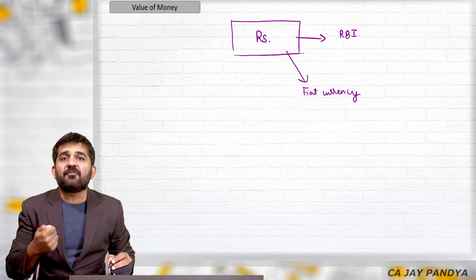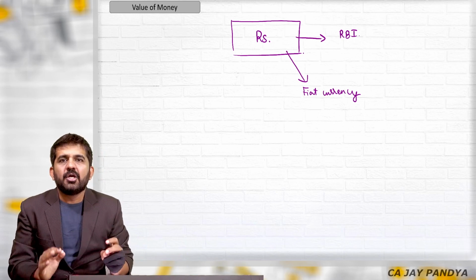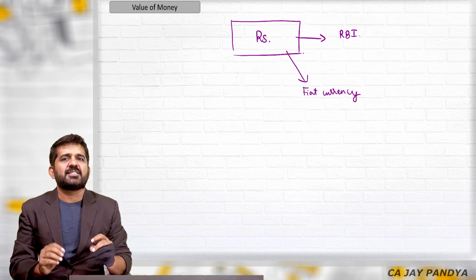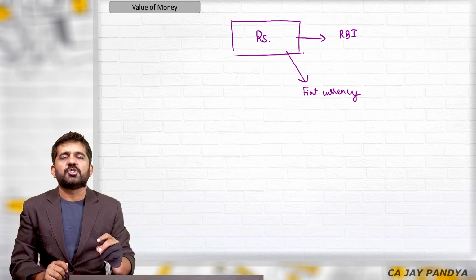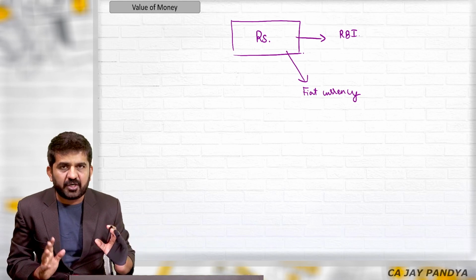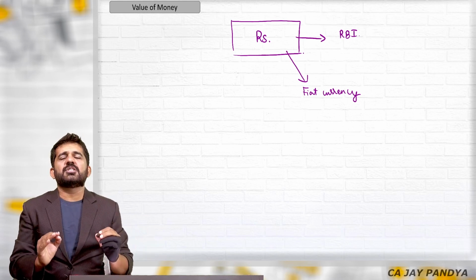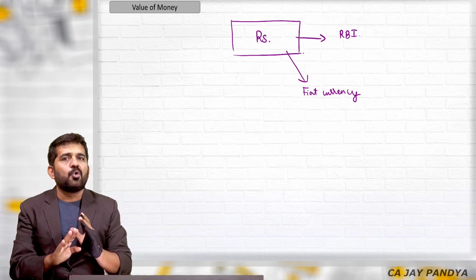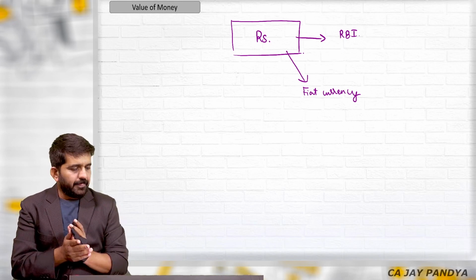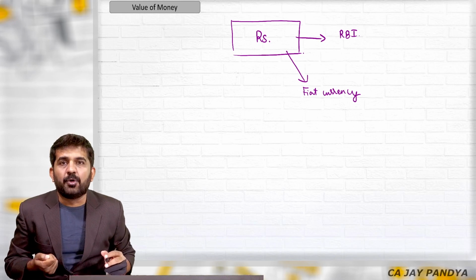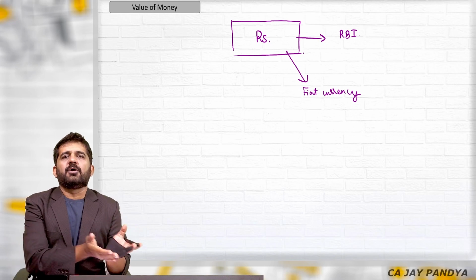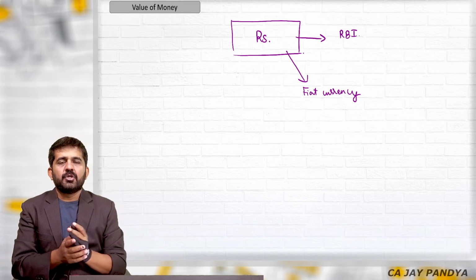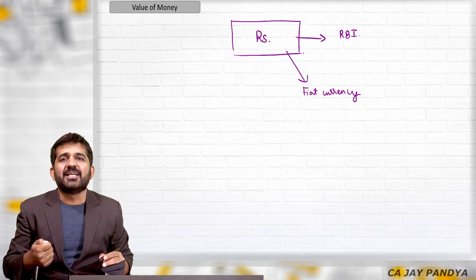So the state of India, the country India, gives you a promise. If you watch your rupees note carefully, it just says, I promise to pay the bearer of the instrument rupees 10 or rupees 100, whatever the value is. And there is just a signature of the government and RBI. It is fiat money, no gold reserve is required. How is the money valuable? We all know the dollar is more valuable than the rupee. Both are money, one is money in USA, another is money in India. So how is the value of money created?